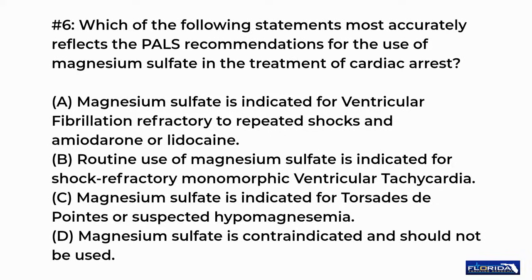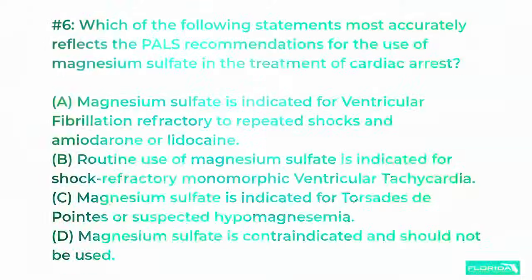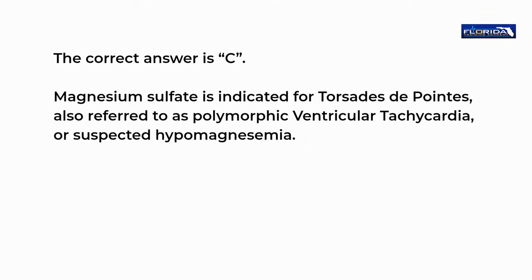C. Magnesium sulfate is indicated for torsades de pointes or suspected hypomagnesemia. D. Magnesium sulfate is contraindicated and should not be used. The correct answer is C. Magnesium sulfate is indicated for torsades de pointes, also referred to as polymorphic ventricular tachycardia, or suspected hypomagnesemia.